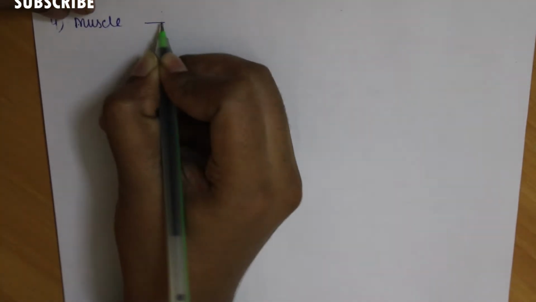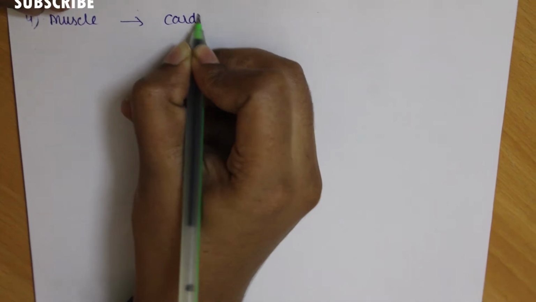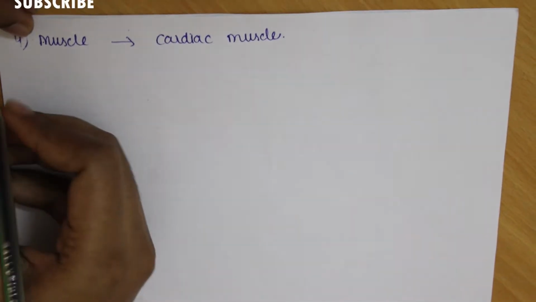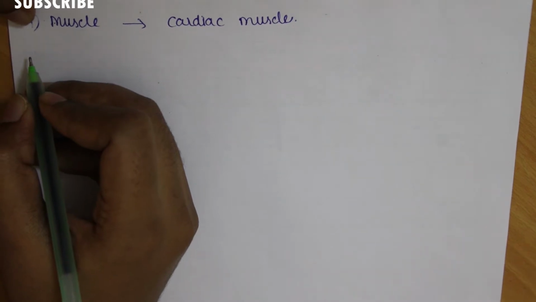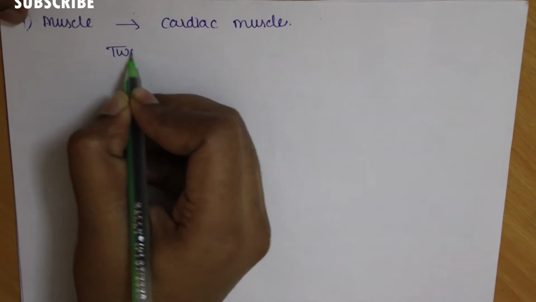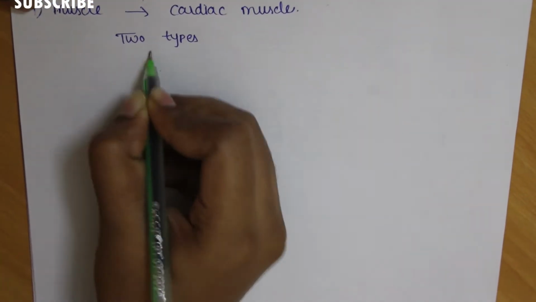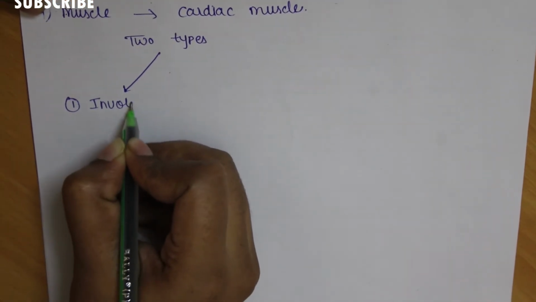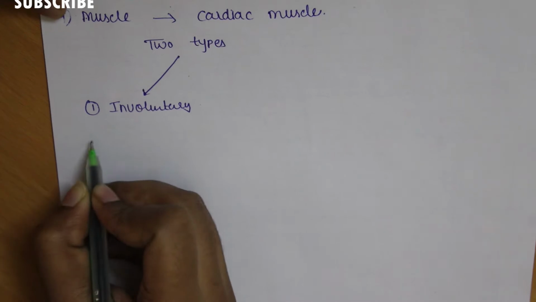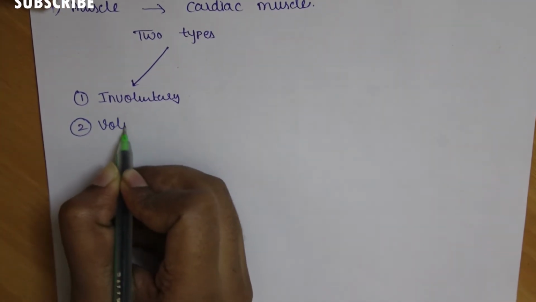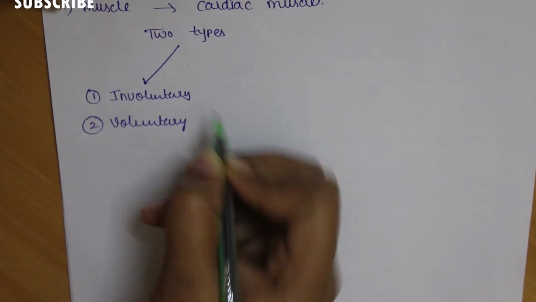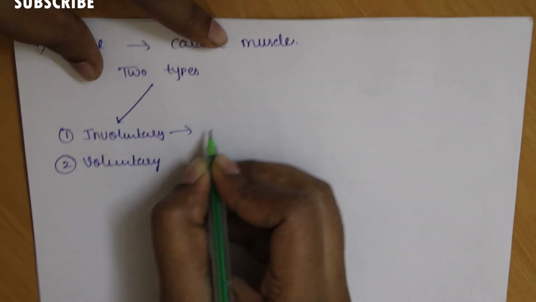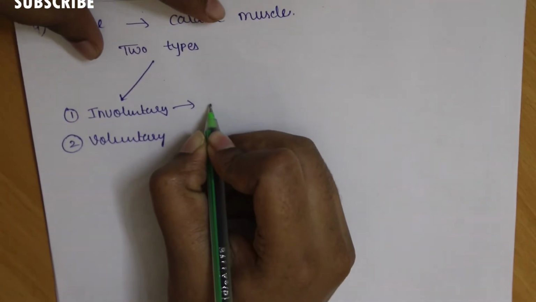The muscle of the heart is cardiac muscle. Generally in the human body there are two types of muscles. The first one is involuntary, and the second is voluntary muscle. Involuntary means they are not in our control. They perform their own function.